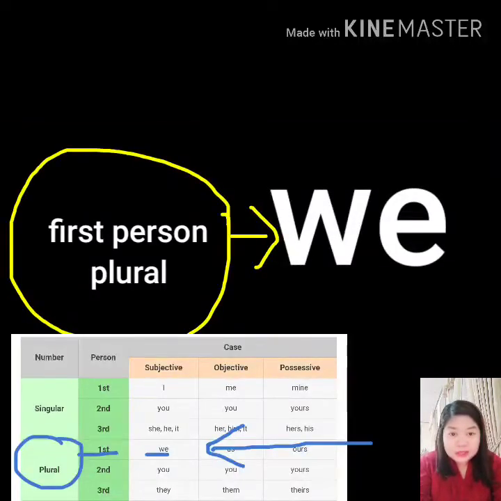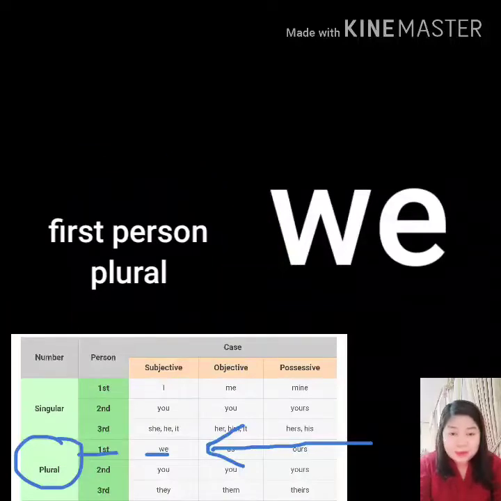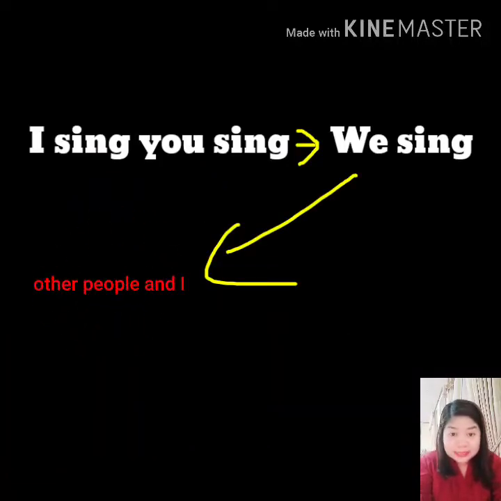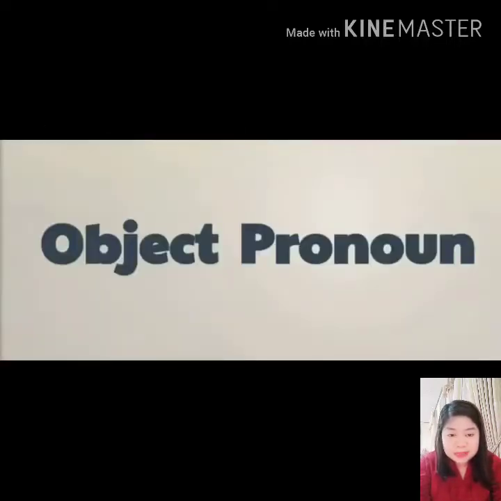Next, first person plural. I sing, you sing, we replace it, we sing. We means other people and I. Now we are going to talk about object pronouns.